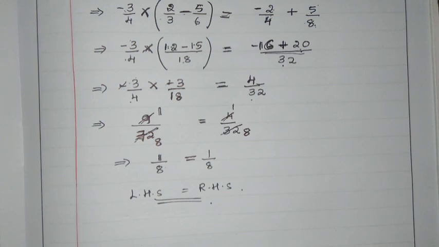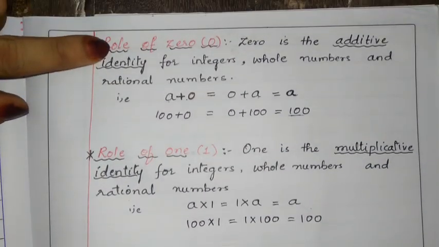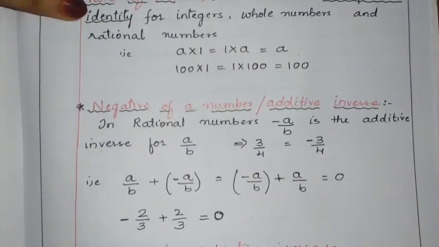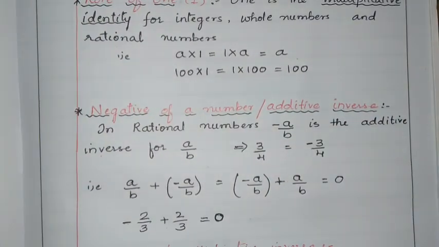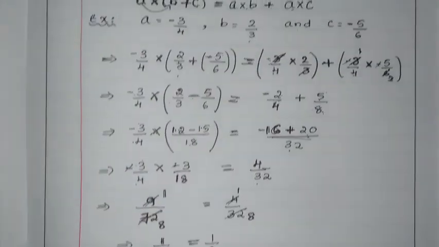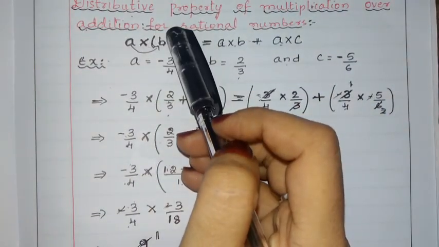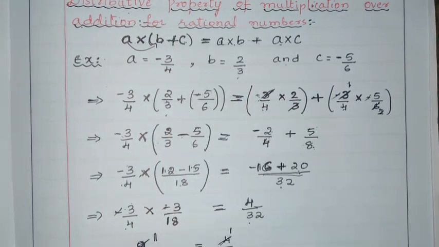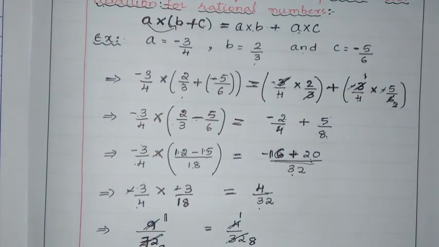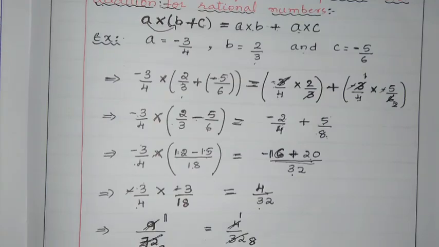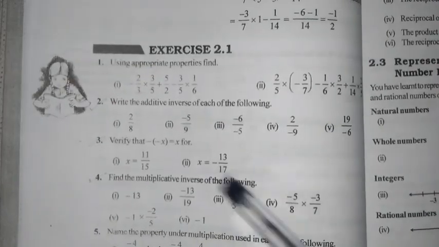So now this completes the distributive property. Today in this video we have learned the role of 0, the role of 1, additive inverse, multiplicative inverse and the distributive property of multiplication over addition. In my next video I am going to start the exercise problems, which is the last part. So you have only one exercise in this. We are going to learn this exercise 2.1 in my next video.